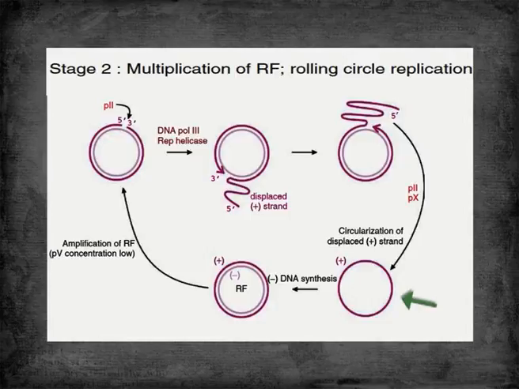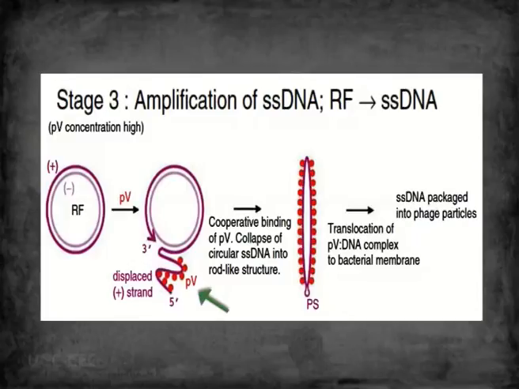This positive strand will be used again as the template to synthesize the negative strand, and one more replicative form will be produced. This way, for the initial 15 to 20 minutes, many replicative forms are synthesized. All the positive strands produced are converted to replicative form. Now, when almost 100 to 200 replicative forms are present in a cell, enough GP5 is produced.